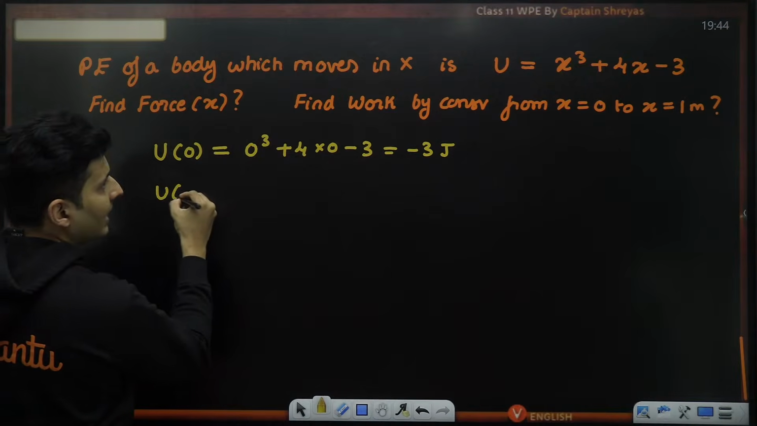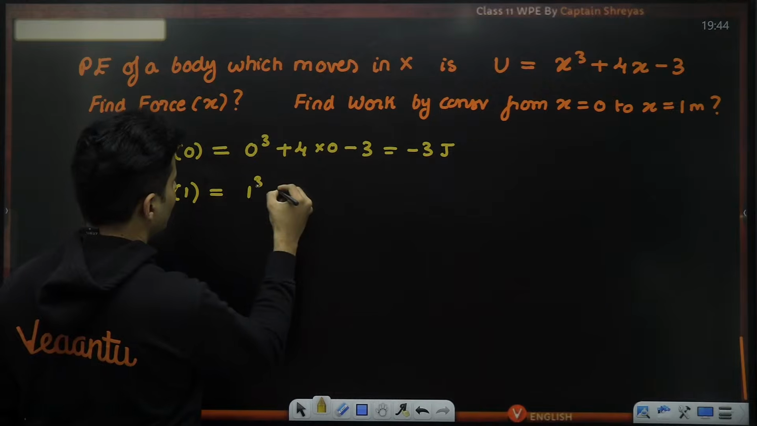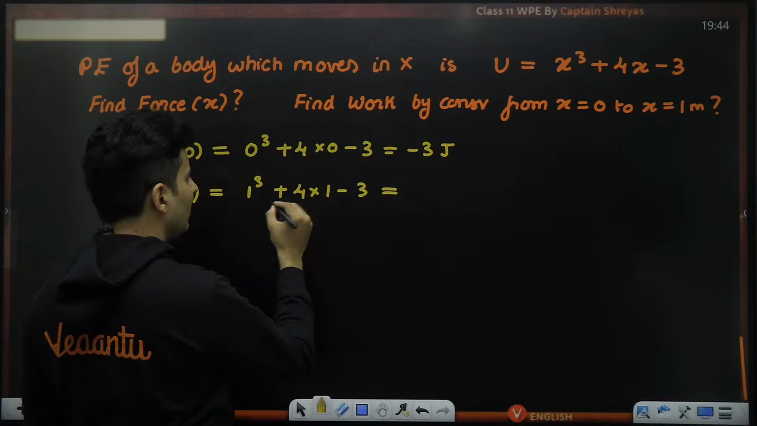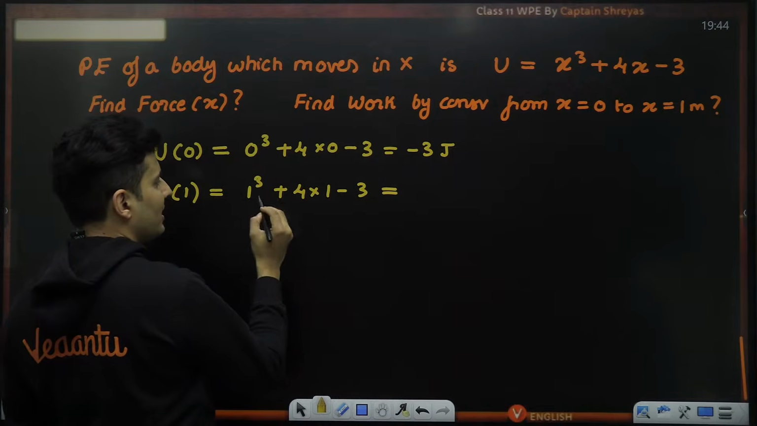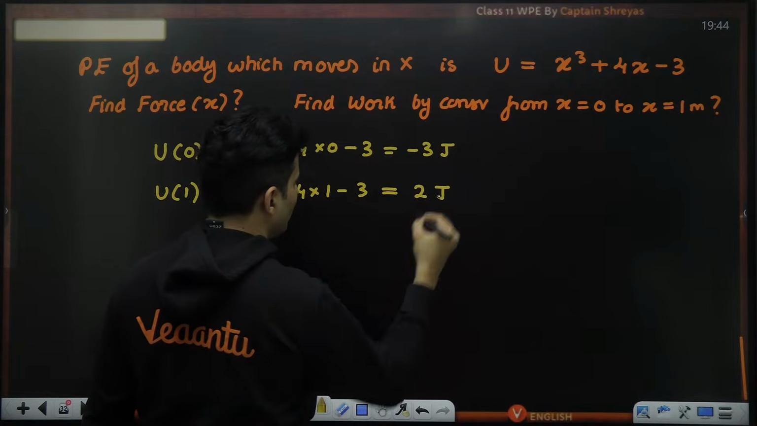Then find the energy at x equals 1. Put 1 instead of x. So 1 cube plus 4 multiplied by 1 minus 3. This will be nothing but 4 plus 1, which is 5. 5 minus 3, which is basically 2. So this will be 2 joules.